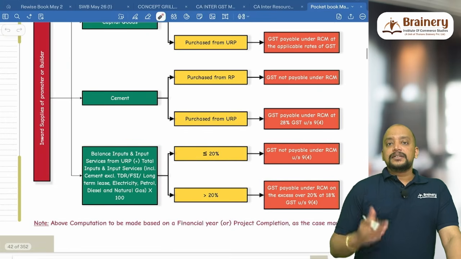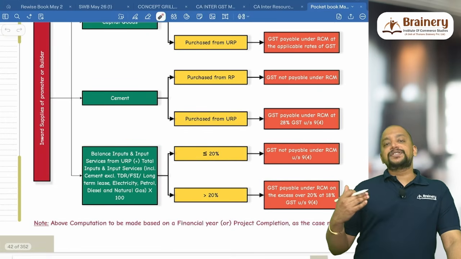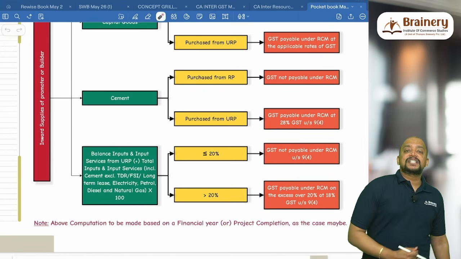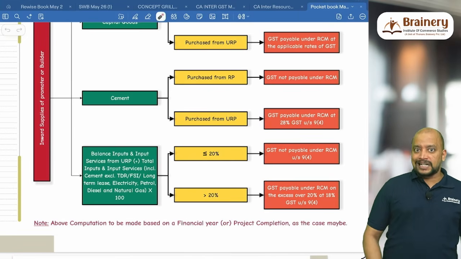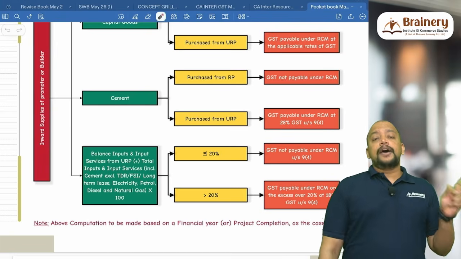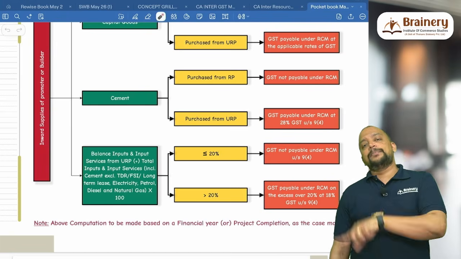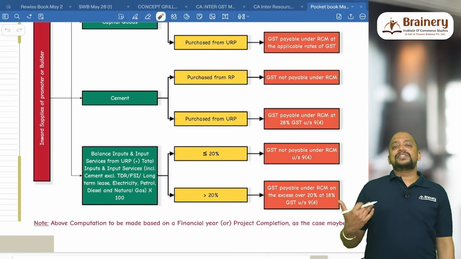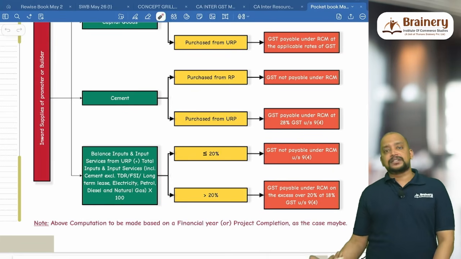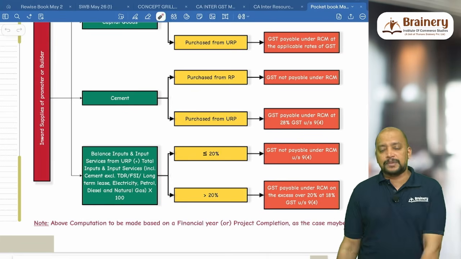Then cement purchased from a registered person or an unregistered person, we need to check. If cement is purchased from a registered person, then they don't have to pay any GST under RCM. See, capital goods, remember, they have to pay GST at the rate applicable to capital goods. If they buy cement from an unregistered person, then they have to pay GST under RCM at the rate of 28%, because the rate of GST for cement is 28%.